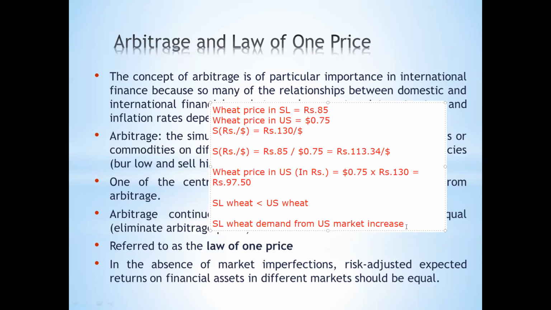So the demand for wheat in Sri Lanka increases. Then we can see the supply of dollars in Sri Lanka also increases, right?